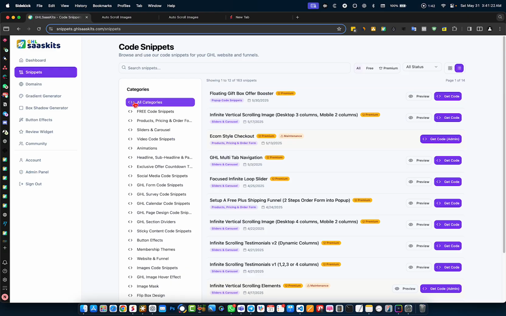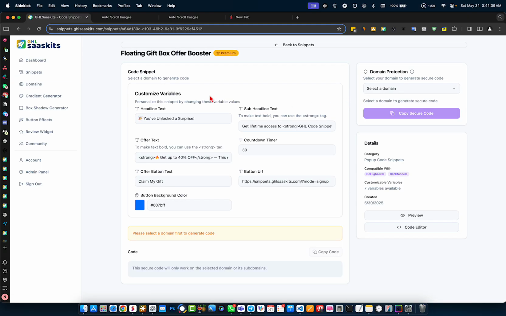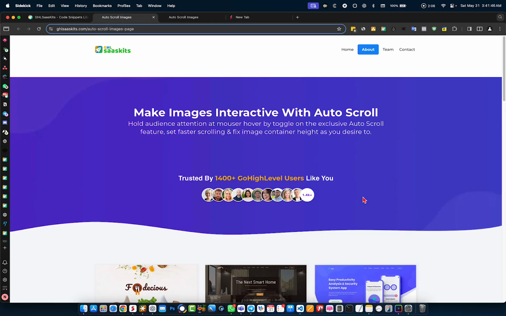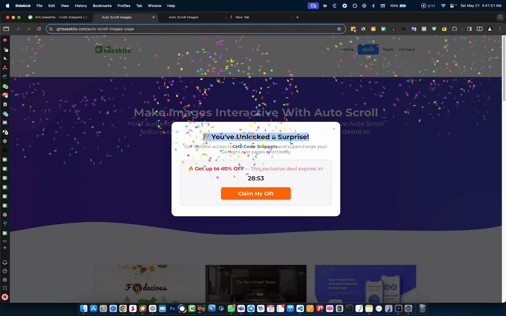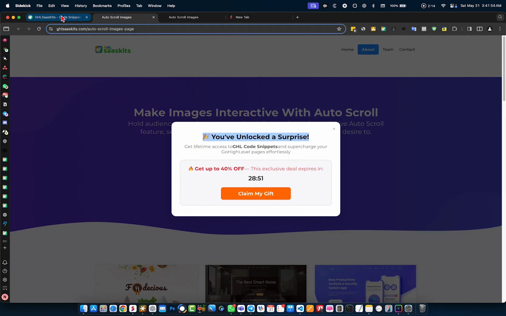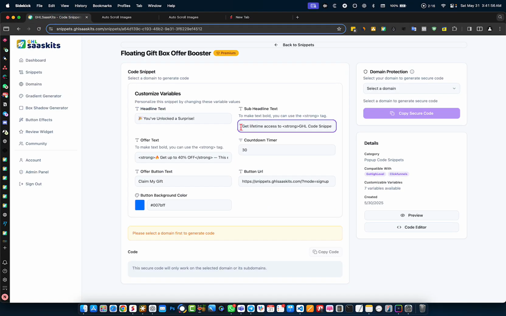First of all, when you log into the GHL Code Snippets library, search for floating offer booster and you will find it in the pop-up code snippets category. Then click here, get the code, and here you can do some configuration. Add your headline. Let me go back here again and show you. Here is the headline. You just need to change your headline as per your requirement, and then here's the sub headline.